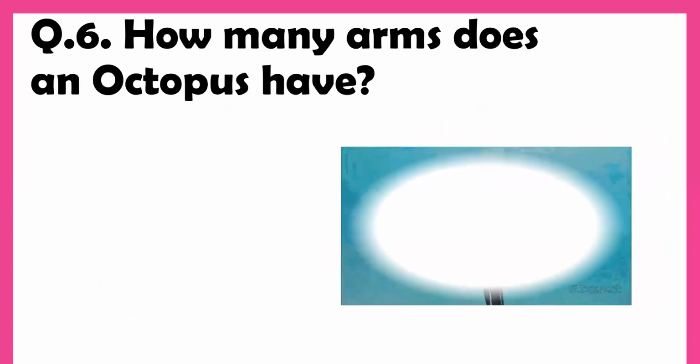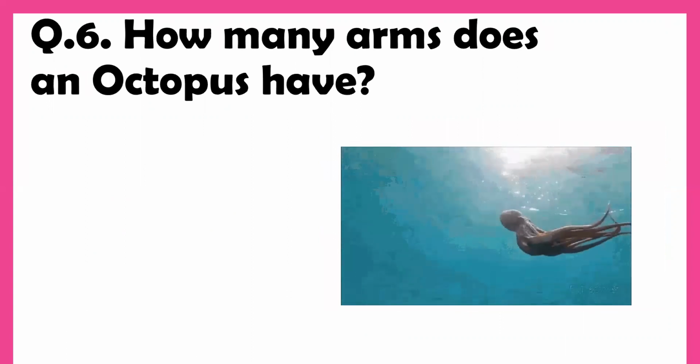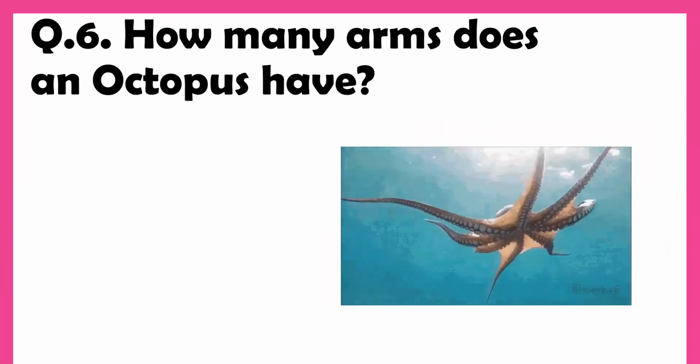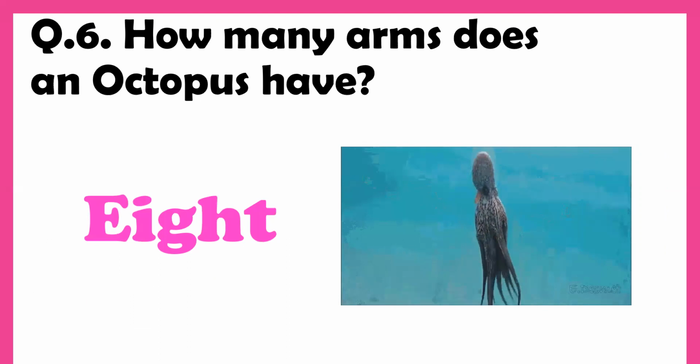Question number six, how many arms does an octopus have? Answer is 8.